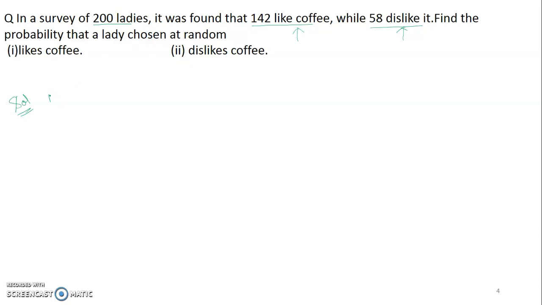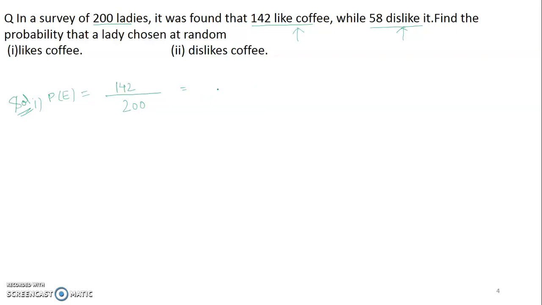So what is the probability of an event? In this case, the event is what, students? Liking. A lady likes coffee and does not like coffee. So you will write now, probability of event. It is saying likes coffee. How many ladies were asked? The total number for the survey of ladies is 200, right? And how many like coffee? 142.